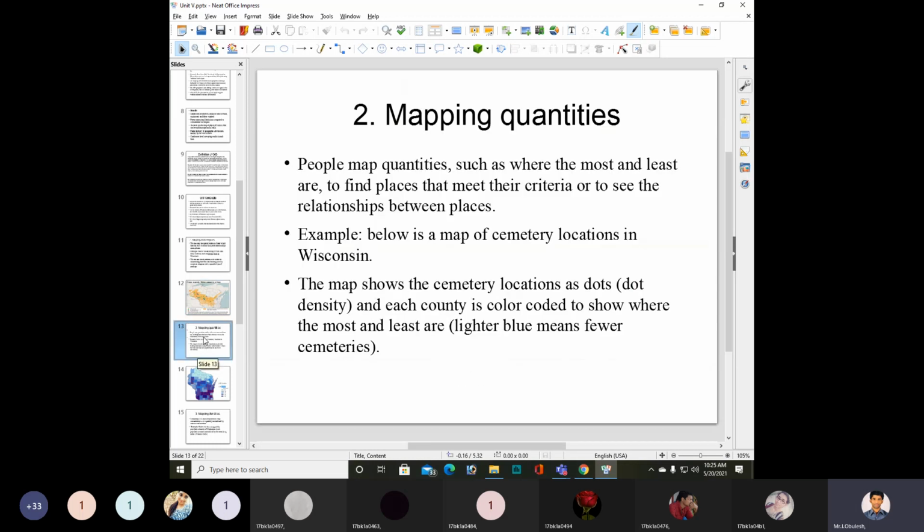The second one is mapping quantities. People map quantities such as where the most and least are, to find places that meet their criteria, or to see the relationships between places.